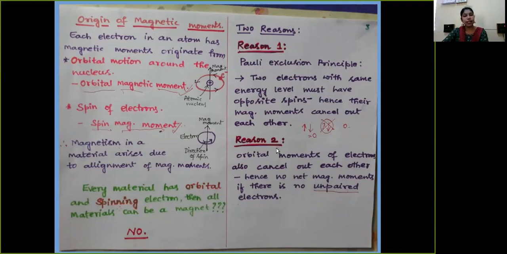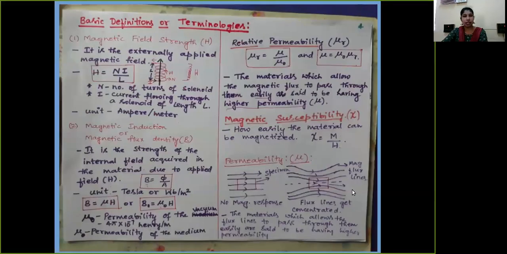Reason number two is that the orbital moments of electrons also cancel out each other. Hence, there is no net magnetic moment if there are no unpaired electrons. So, for a material to have a certain magnetic moment, it should have unpaired electrons in it.